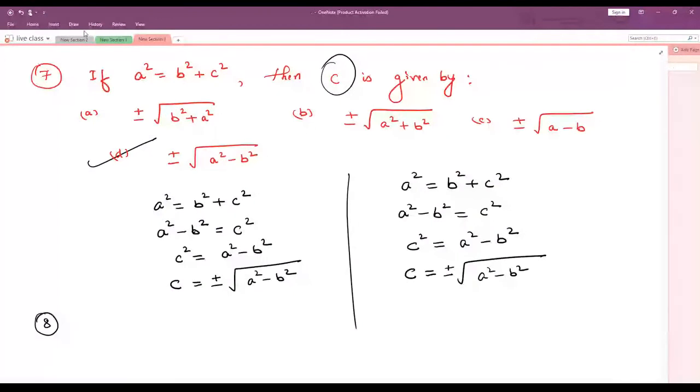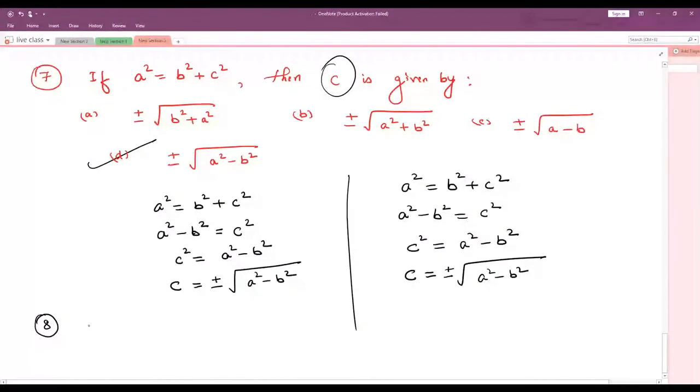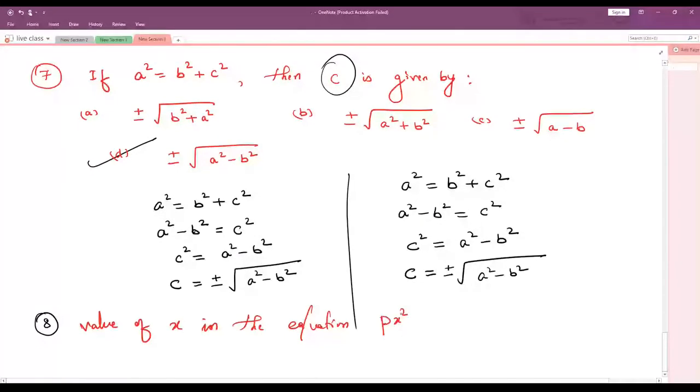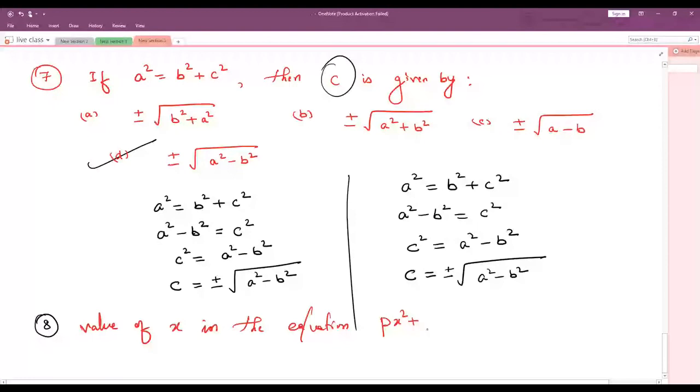Question number 8. I think you people can try this problem. Value of x in the equation px square plus qx plus r is equals to 0 is.